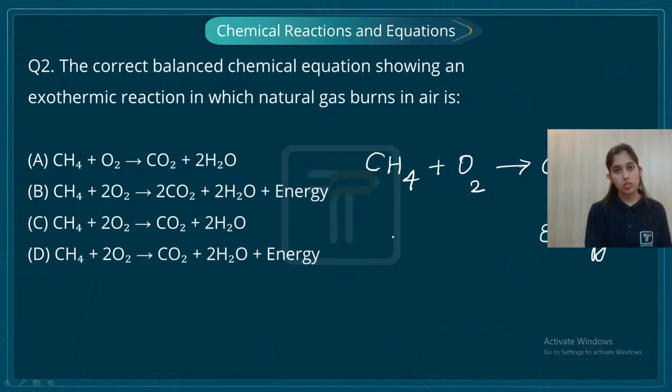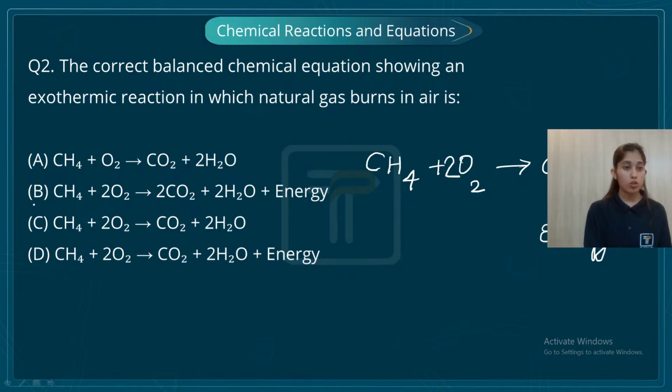So when I put a 2 here, students, now the hydrogen is balanced, right? In the reactant side I have four atoms of hydrogen, and in the product side also I have four atoms of hydrogen. Now, what is the scenario for oxygen? In the product side, I have four atoms of oxygen, but in the reactant side, I have only two atoms of oxygen. So I'm going to simply write a 2 here, right? Now check all the things. That is my reaction balanced. Yes, methane when combined with oxygen gives you CO2, that is carbon dioxide, plus water and energy, and my reaction is also balanced. So which is the option which is following this?